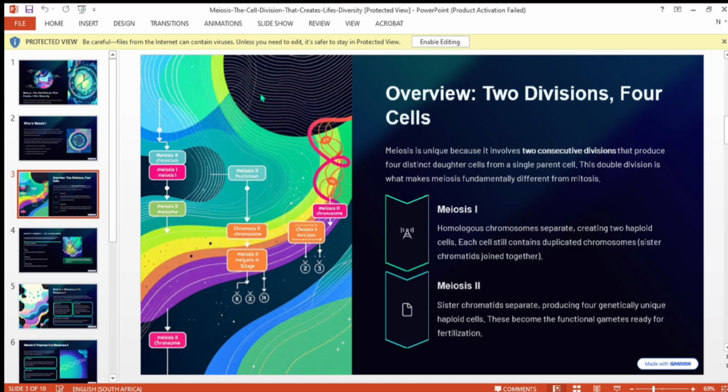Genetic variation. Variation means a difference in shape, number of alleles, and shape within an organism.